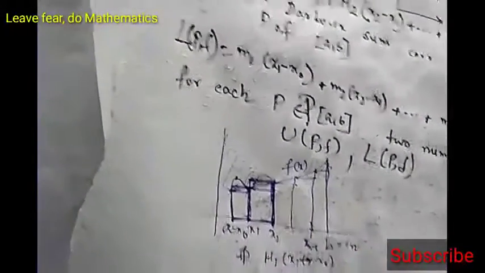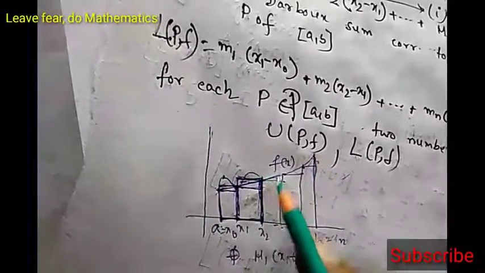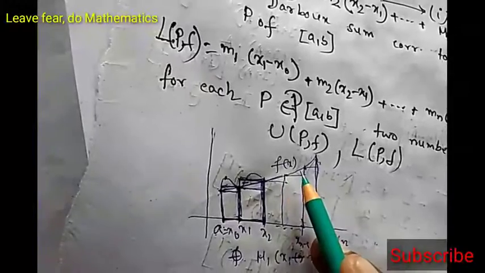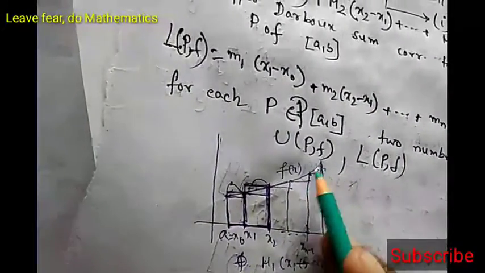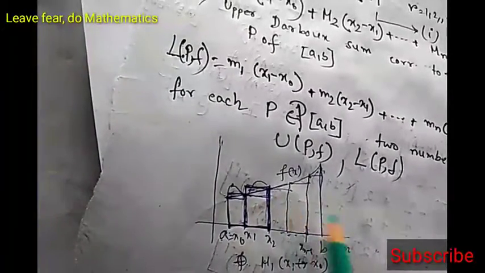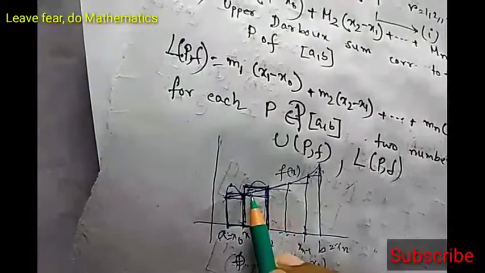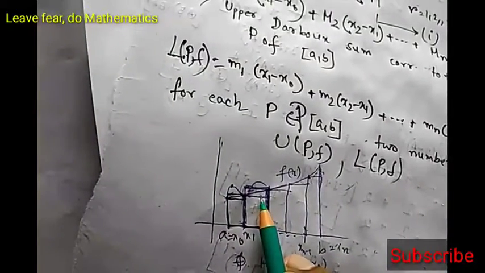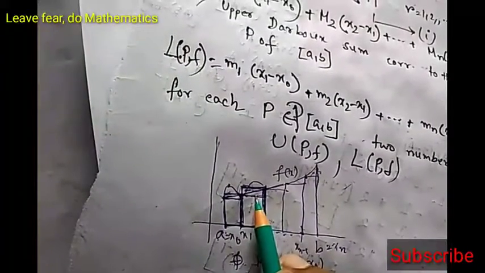So when we consider UPF, we get some extra area. When we consider LPF, we get some less. The area calculated is a little bit lesser than the actual area, and when we calculate the upper sum, the area becomes a little bit greater. Look, this part is greater, and when we calculate LPF, this part is reduced. So this is the geometry.